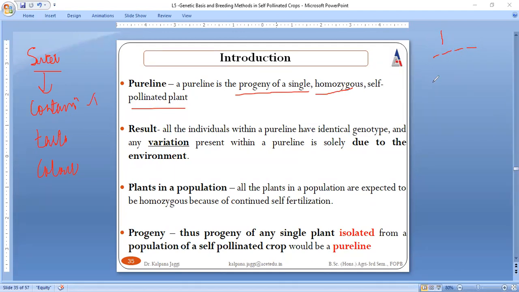So this is considered a pure line. If a pure line is a progeny of one homozygous self-pollinated plant, then obviously within this pure line, whatever number of individuals are present, all those individuals are going to have an identical genotype.